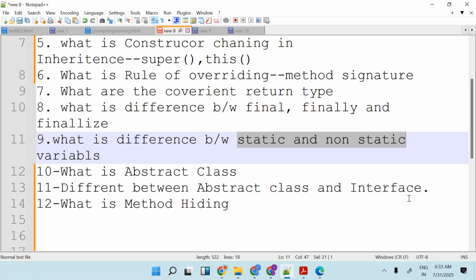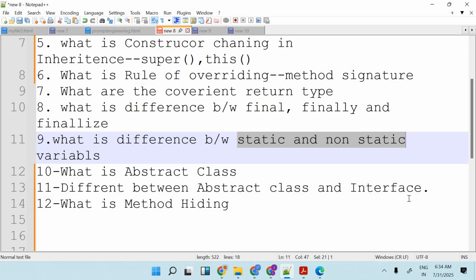So in an abstract class, we can modify the value of the variable in the child itself. We can do it, but in an interface it's not possible. An interface will always have final variables only.